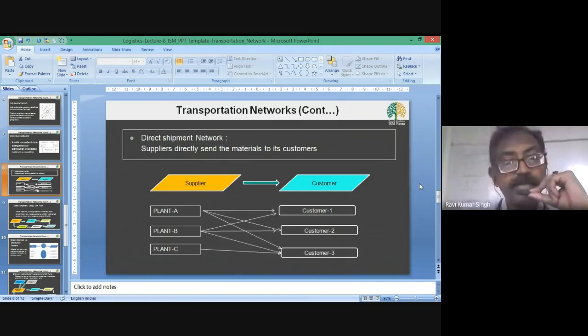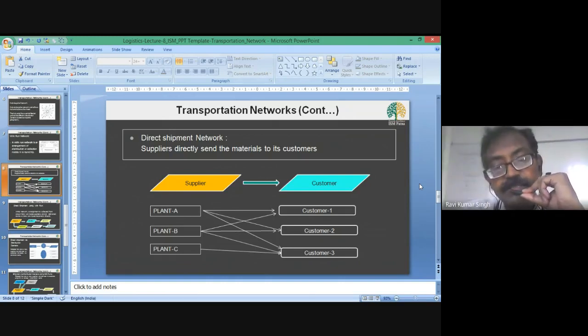So say for example, a supplier is having three plants, plant A, plant B, plant C, and you have three customers. Just for the sake of understanding and keeping the thing simple, I have taken three plants and three customers. So plant A is directly sending consignments to all the customers, customer 1, 2, 3 directly.